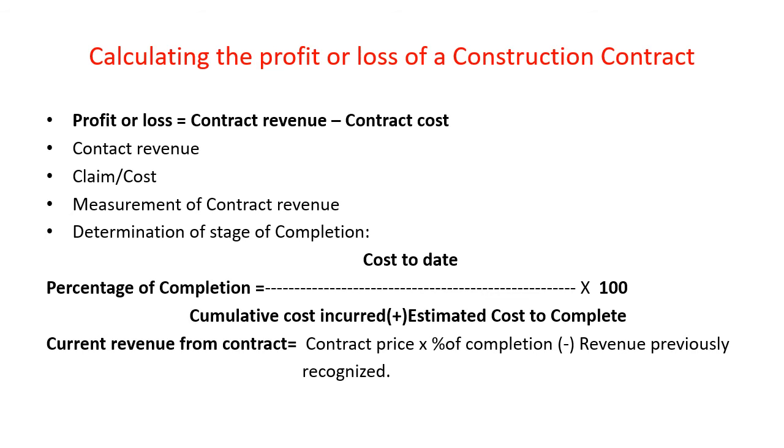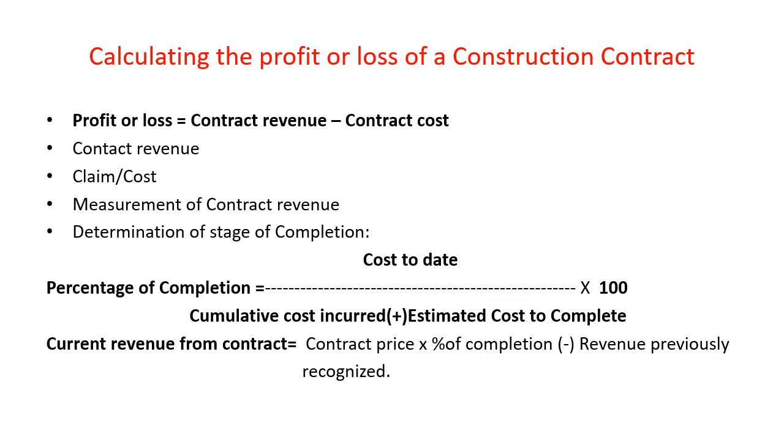And then next, increase in revenue due to increase in units of output. Increase or decrease in revenue due to change or variation in scope of work to be performed. Next, incentive payments to the contractor. And next, decrease in contract revenue due to penalty.